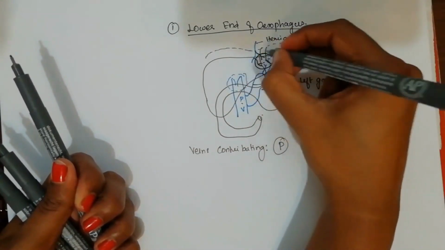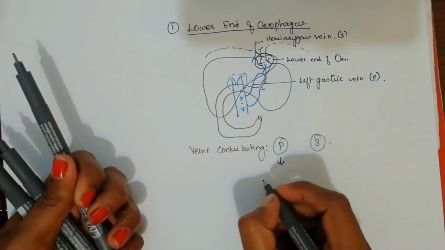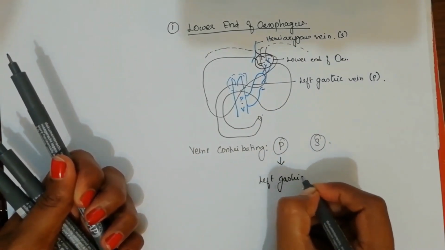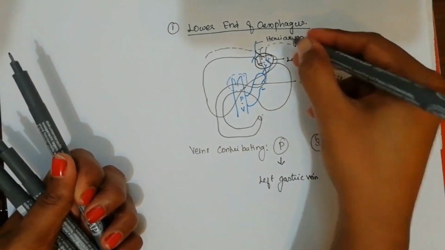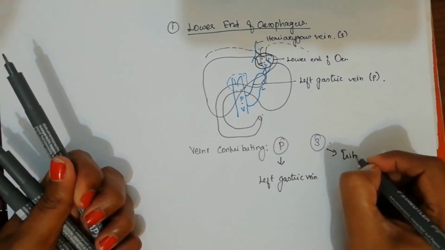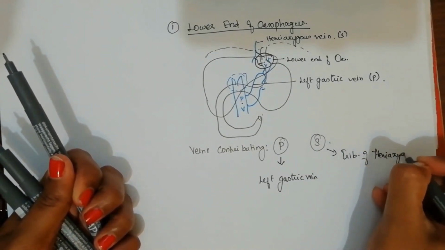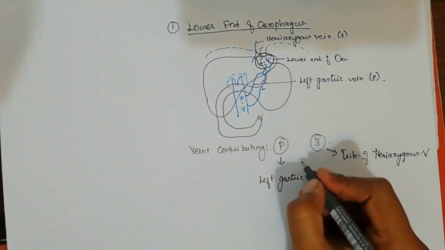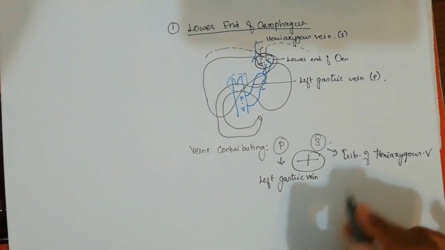So this is the anastomosis happening in the lower end of esophagus. Now you can tell the portal vein contributing here is the left gastric vein, and the systemic vein contributing is the tributaries of the hemiazygos vein. Both together join and form the anastomosis.